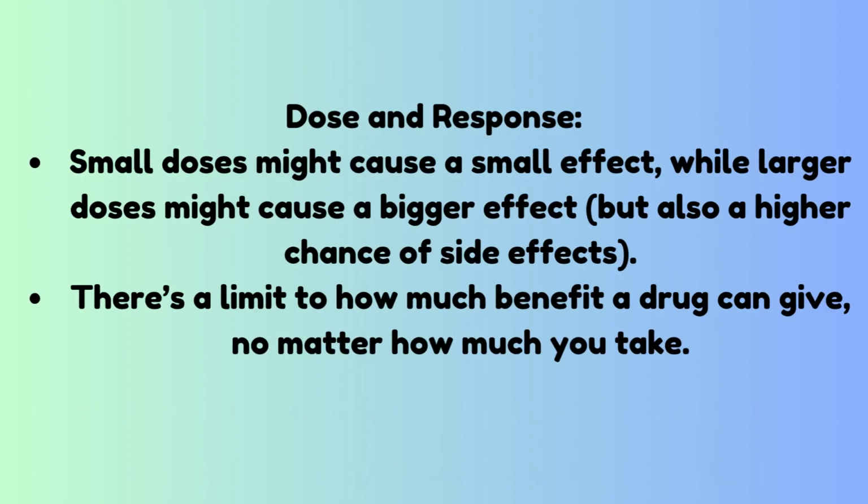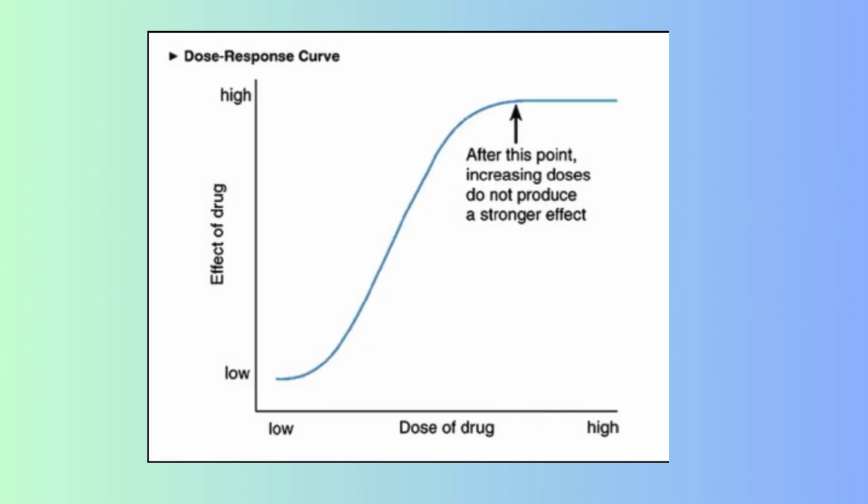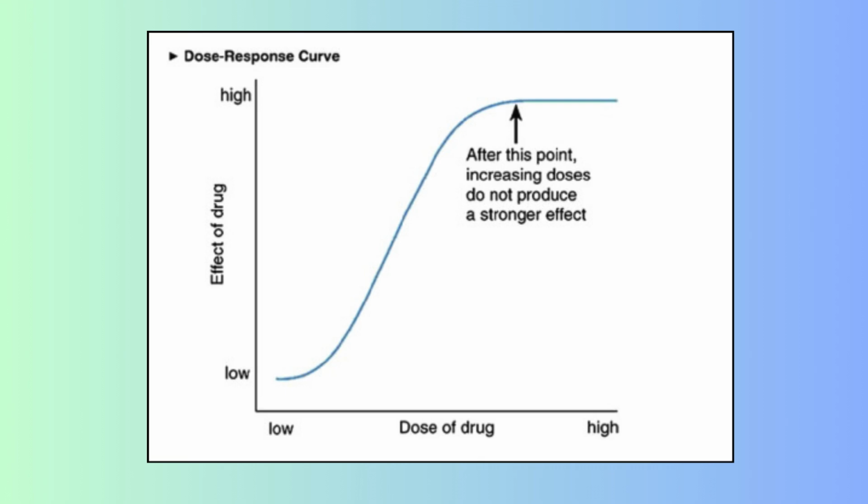We must know the relationship between drug and its response. Let's learn it. Dose and response: small doses might cause a small effect, while larger doses might cause a bigger effect, but also a higher chance of side effects. There's a limit to how much benefit a drug can give, no matter how much you take.